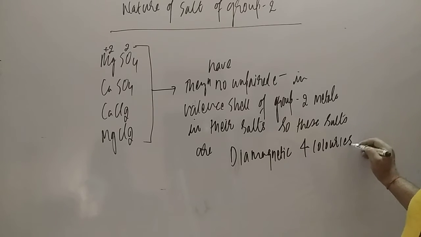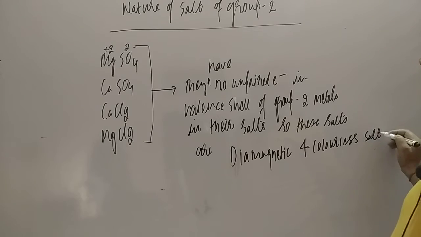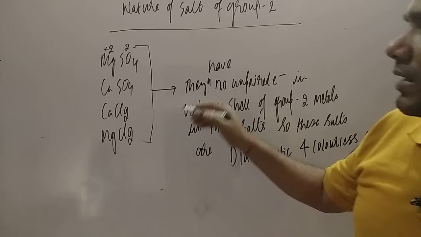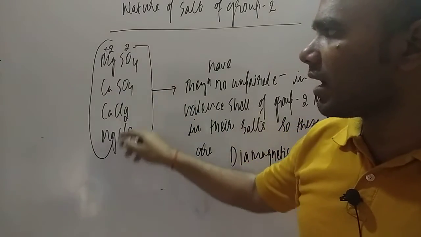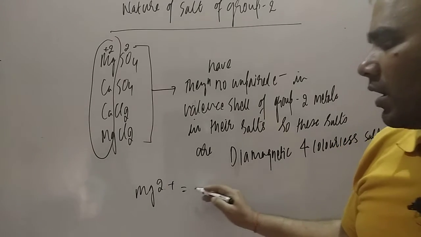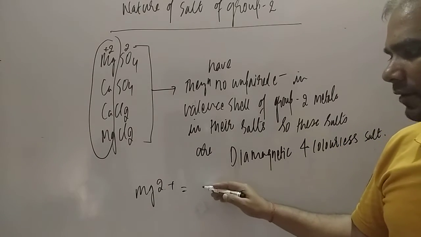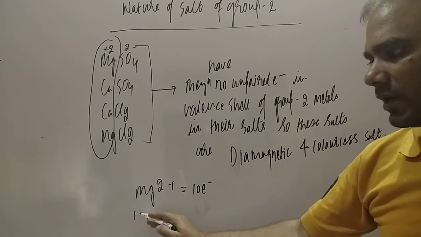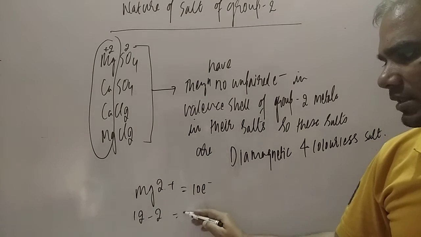Okay, colorless salt. What we are saying is that the salts of group 2 elements are colorless. Why? You can see, student, in this case all are 2+ ions. So if you talk about Mg2+, how many electrons does it have? 12, because the atomic number is 12. 12 minus 2 gives 10 electrons.